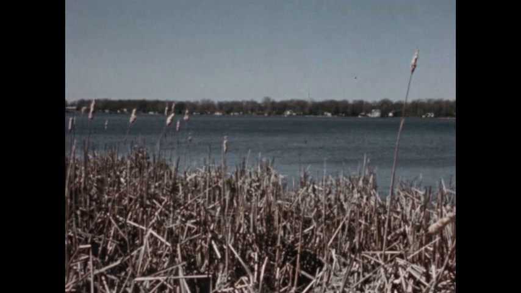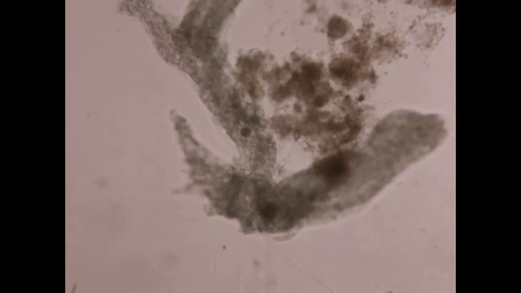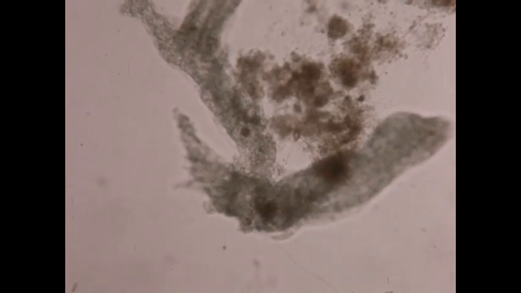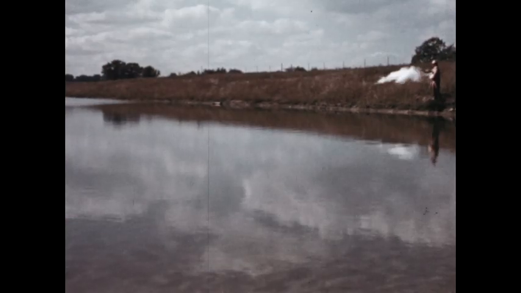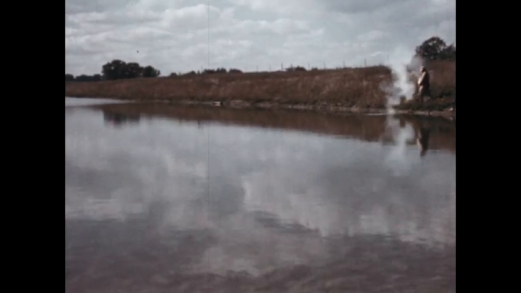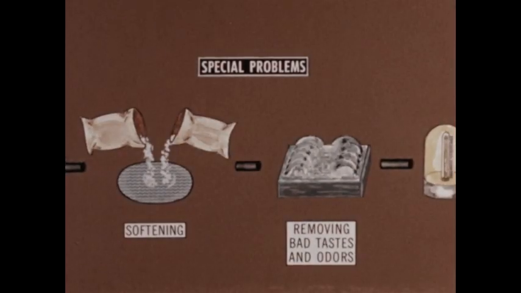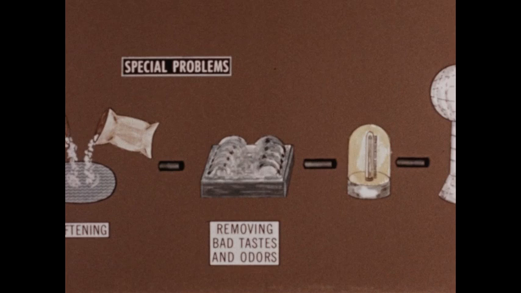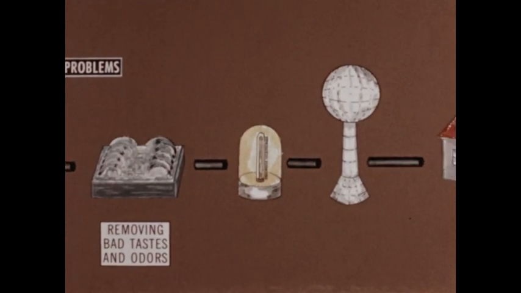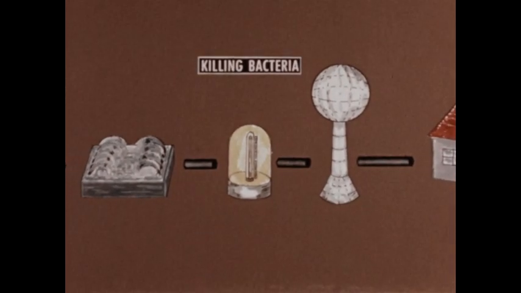Surface water, too, may have a bad taste caused by microscopic plants called algae. Sometimes water is treated with copper sulfate to kill algae. There are a number of other, less common special problems that different communities face depending on their own particular water source. But one step in water treatment common to most communities is the killing of bacteria, most commonly done by chlorination.